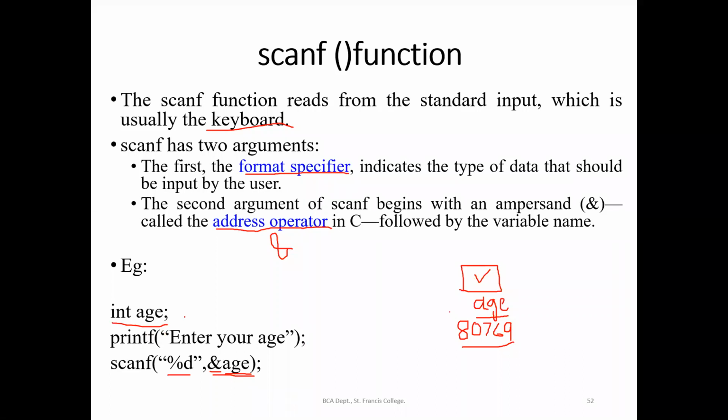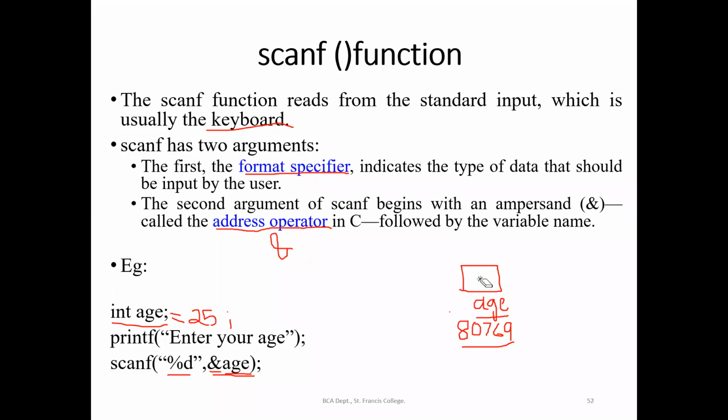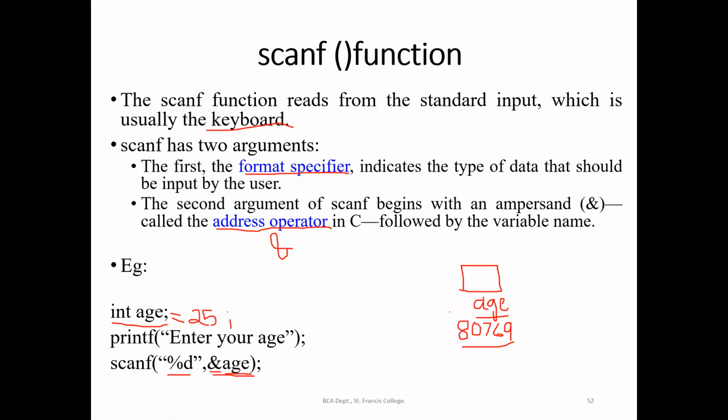Suppose I am assigning age as 25. In the memory space of 2 bytes that we have allocated for age, during assignment we will be storing the value 25.